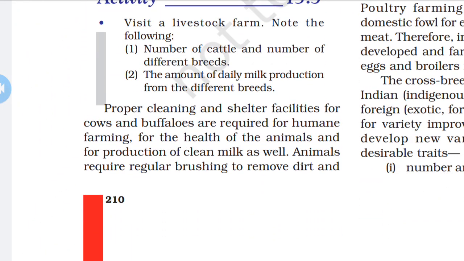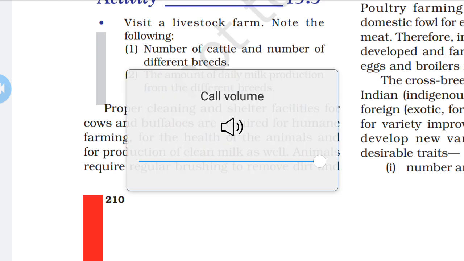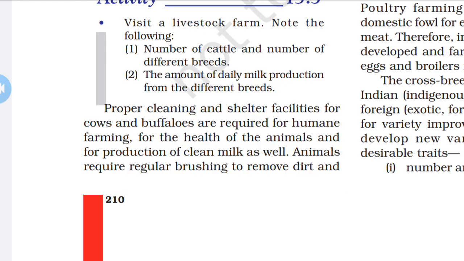If you keep a cow and buffalo at your home, the requirement is a clean environment and good shelter facilities. Cows and buffalo need proper cleanliness in their surrounding area and proper shelter, because then their health is good and they give a good amount of milk. Animals also require regular brushing.